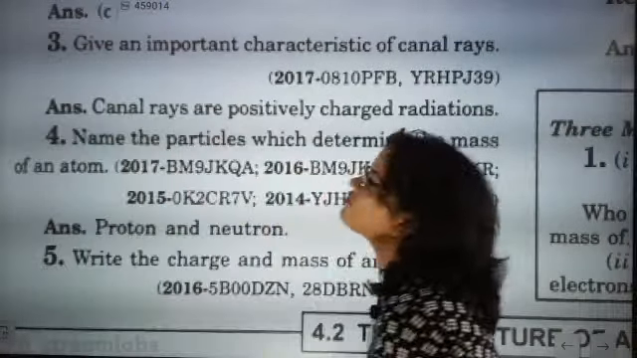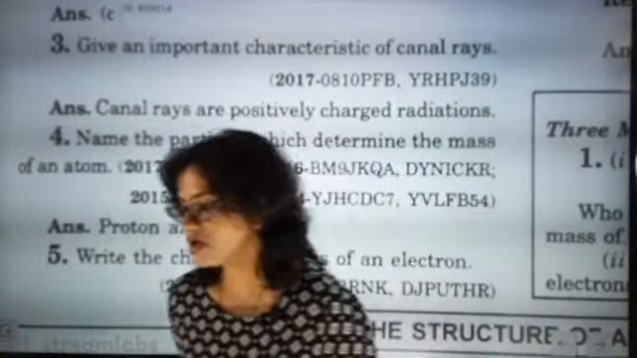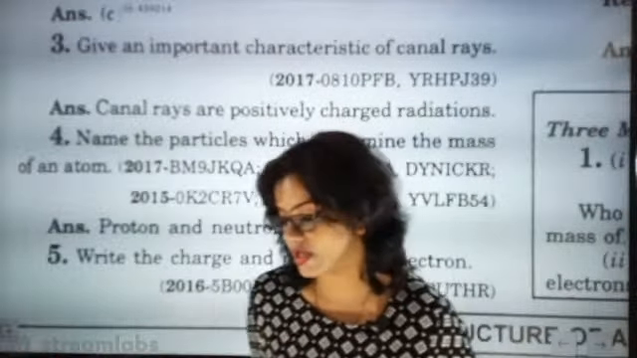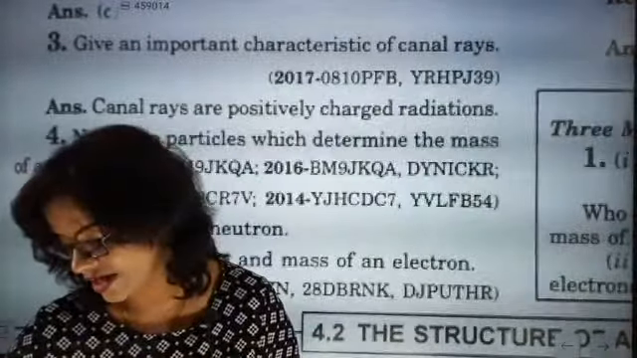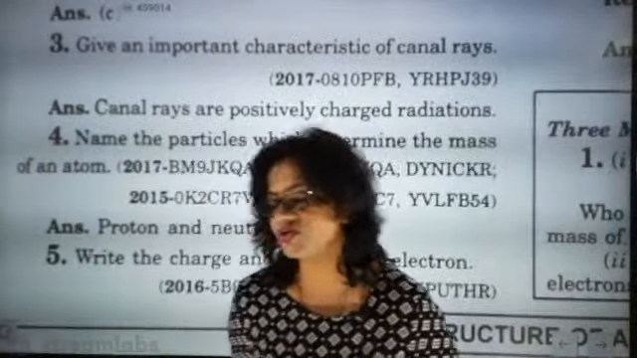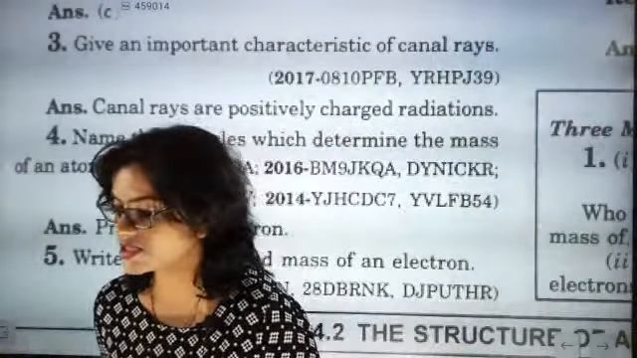1.6 into 10 to the power minus 19 coulomb is the charge. That is exactly the charge. But Madhav, there is one more important thing which you should add here, and that is electrons are negatively charged. Electrons are negatively charged, and the charge of electron is 1.6 into 10 to the power minus 19 coulomb.